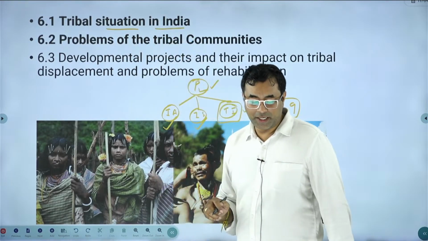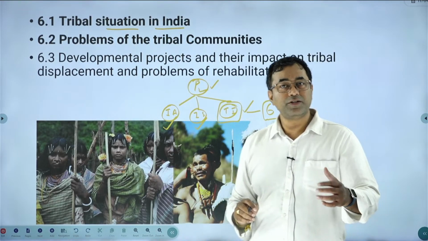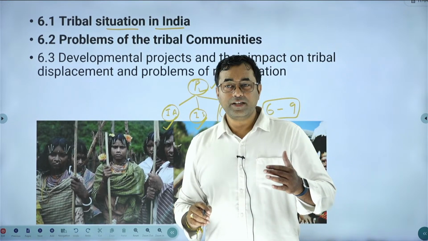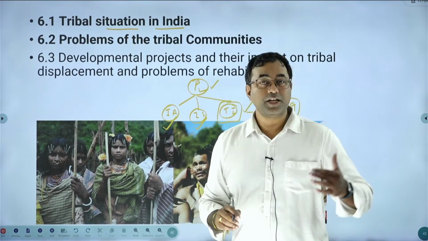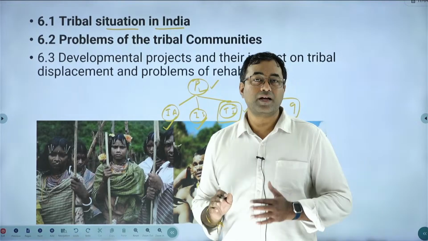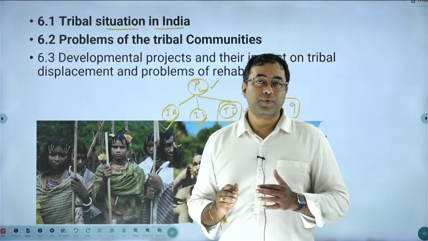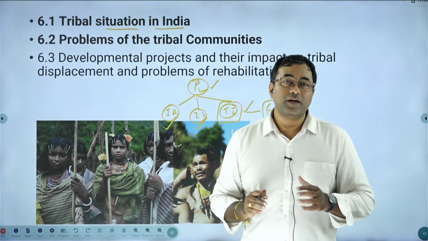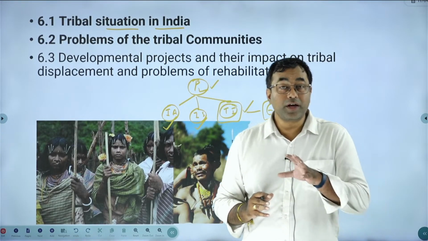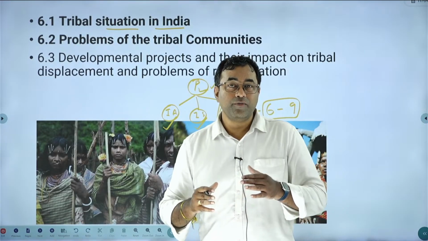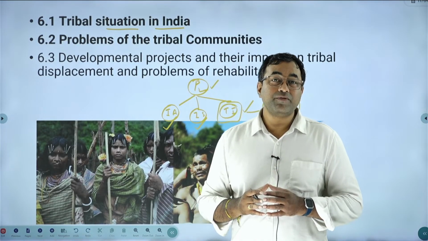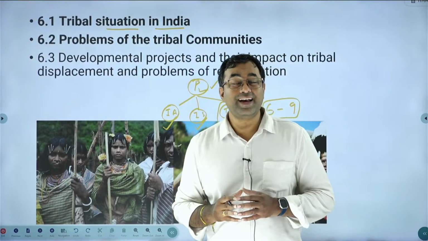Tribal situation in India means we will start with the definition of tribe, where this word emerged, the historical past as well as the current context. And we will try to understand the social conditions of the people, the economic classification of tribals, the geographical distribution of tribes, and the linguistic classification of tribal languages.